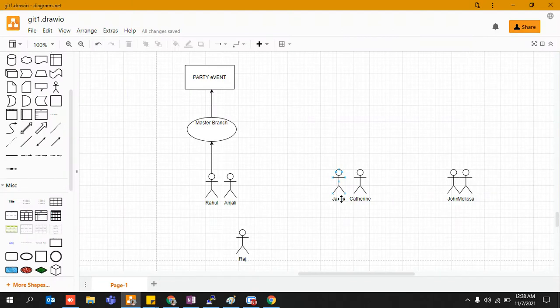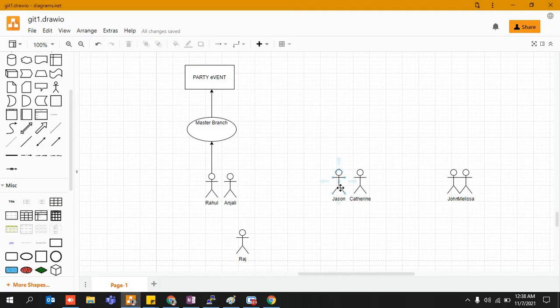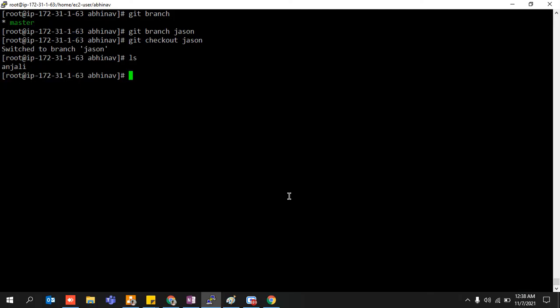As I told you earlier, although she has been committed, you won't be able to add her, but the contents would be available for everyone, right? So if I do ls over here, Jason is still able to see Anjali. Although she is committed, he won't be able to add her because if I do git status, it will say nothing to commit, working tree clean.